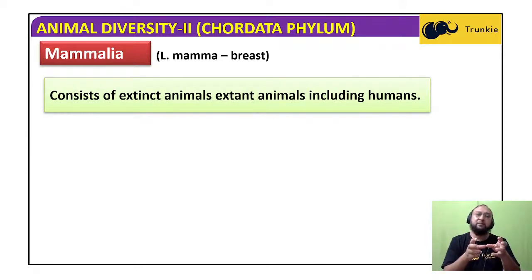So some of the reptiles gave rise to the evolution of mammals, and some of the reptiles gave rise to the evolution of the birds. So both groups of animals, birds and the mammals, evolved from the reptiles, in two different lines.